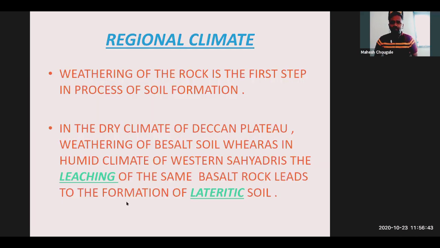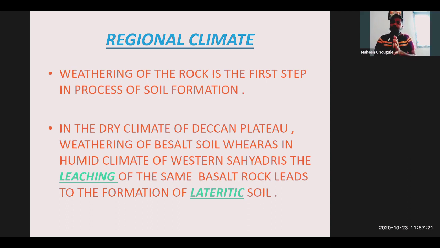Yes, climatic, regional climate. Weathering of the rock is the first step in the process of soil formation. Okay, so that is important. It's the first step in the process of soil formation. Now, in the dry climate of Deccan Plateau, weathering of basalt, whereas in the humid climate of Western Sahyadris, the leaching of the same basalt rock leads to formation of lateritic soil. It means what?